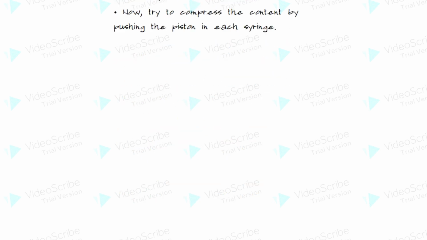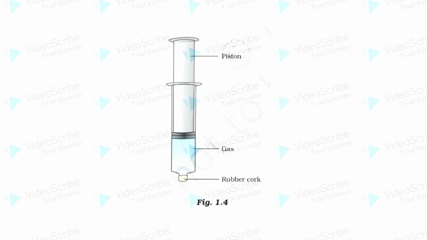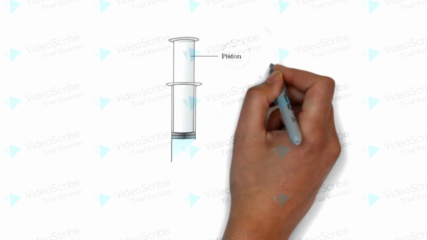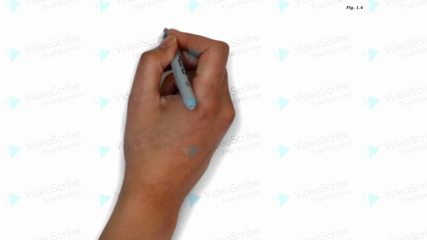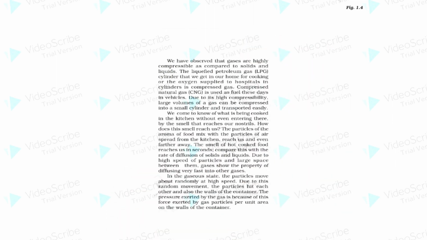This is the figure 1.4. What do you observe? In which case was the piston easily pushed in? What do you infer from your observations? We have observed that gases are highly compressible as compared to solids and liquids.